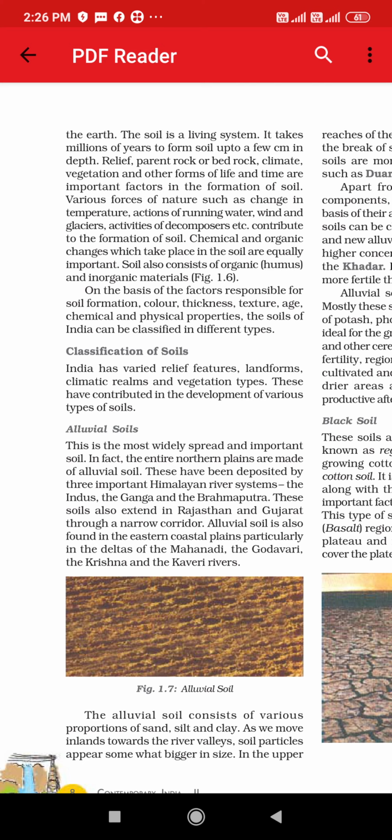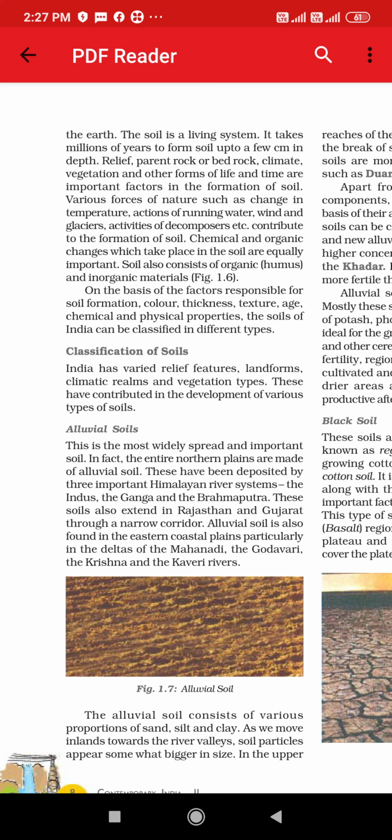right? Various forces of nature such as change in temperature, actions of running water, wind and glaciers, and activities of decomposers contribute to the formation of soil. Sometimes it is possible that because of wind, the top layer of the soil or the deposits move from one place to another. Even the chemical and organic changes that take place in the soil are equally important. Soil also consists of organic and inorganic materials like humus and dung and everything.